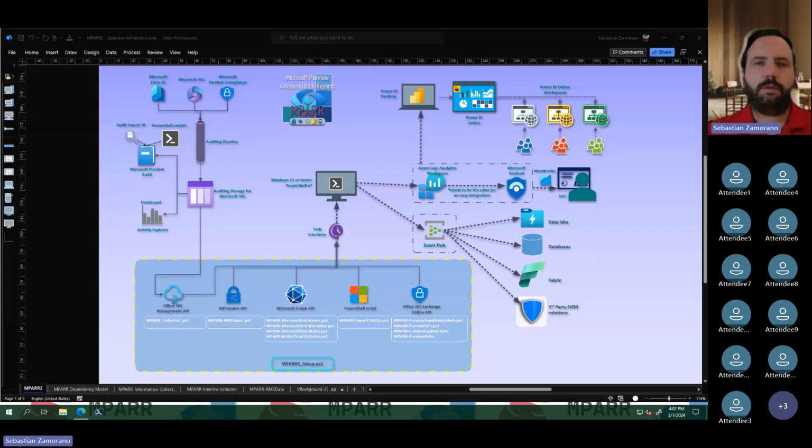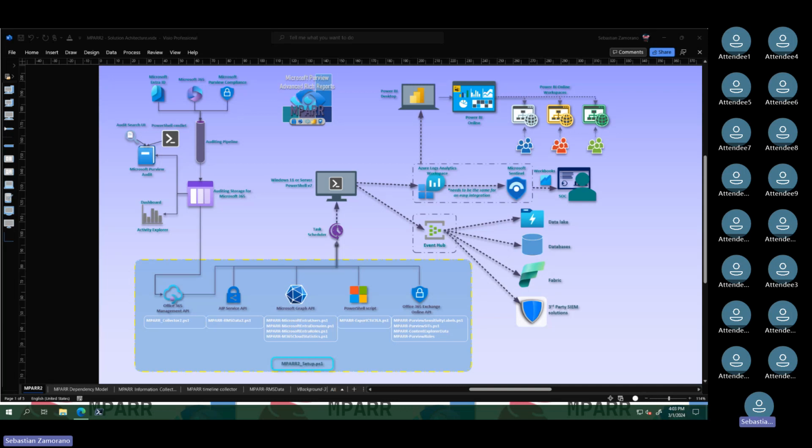I want to talk about MPARR 2, the new version of Microsoft Purview Advanced Rich Report. Today, the main idea is to try to explain all the new architecture and all the new stuff. There will be a demo on how this new solution works. Please feel free to ask me or comment on any of these new capabilities. Okay, let's go.